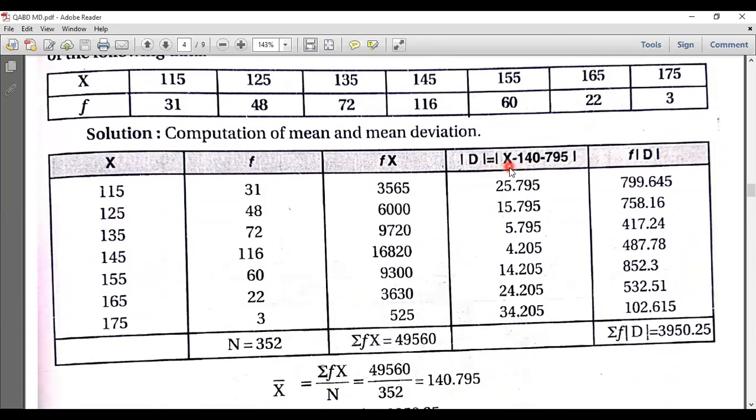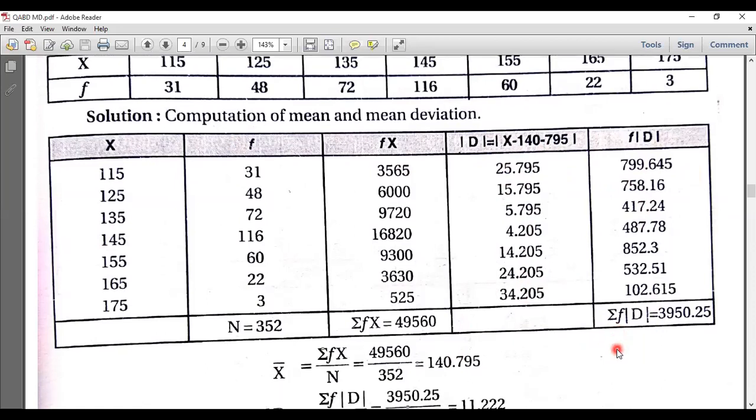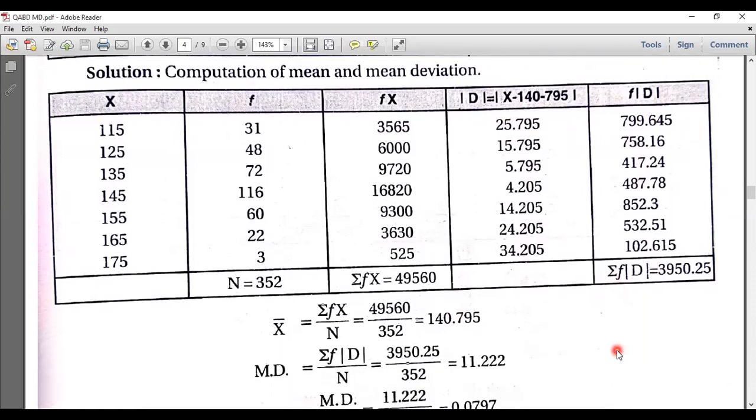Again, we got the mean here. So modulus d, x minus x bar, is equal to 140.796. You'll get the values. After getting those values, multiply with frequency. 31 into 25, you'll get these values, summation of f. So using these values, find out the mean deviation: summation of f into modulus d. We already have the value here, 3950.25, divided by n is